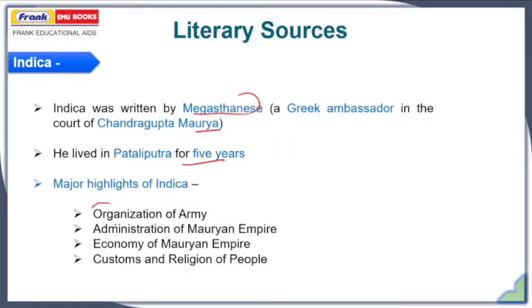Major highlights, the major contents of Indica, include the organization of the Mauryan army. It also throws light upon the administration of the Mauryan Empire. It also tells us about the economy of the Mauryan Empire as well as the customs, religion and beliefs of the Mauryan Empire.